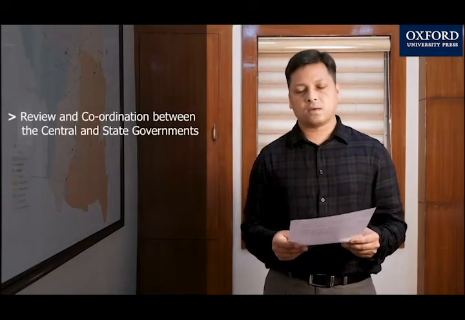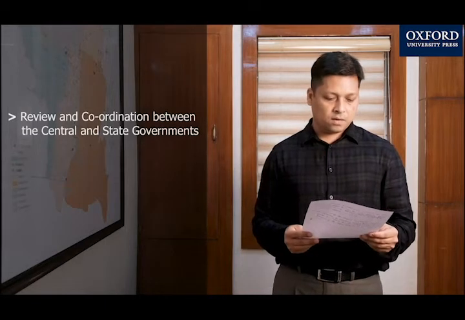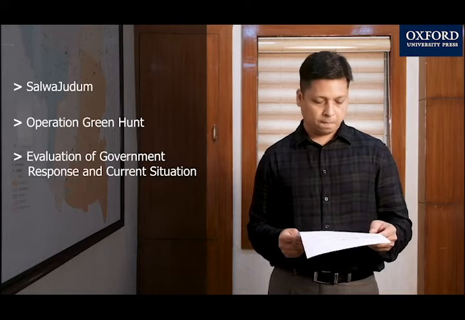In the next section, we review the coordination between the central and the state governments, and we then discuss two case studies about LWE. The first one is about Andhra Pradesh and how it successfully tackled Maoist extremism, and the second is about West Bengal and what were the factors that led to the control of Maoist extremism in these two states. Then we discuss the Salwa Judum. We also discuss Operation Green Hunt. And we discuss the government's response, its evaluation, and the current situation of Maoist extremism in India.